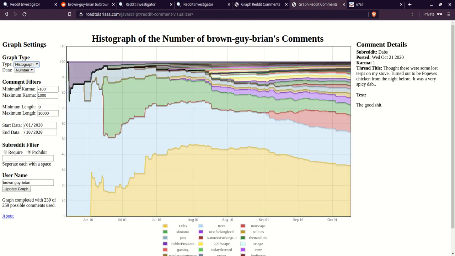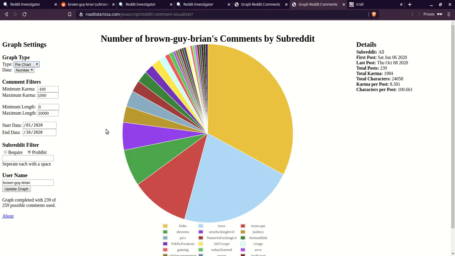In addition to scatter plots, there are histogram bar graphs, and then there is the pie chart. In the pie chart it actually gives a distribution of the type of forums. So here you see he's a heavy Dabs guy, and I feel like for anyone doing any type of investigation, this is very useful information.